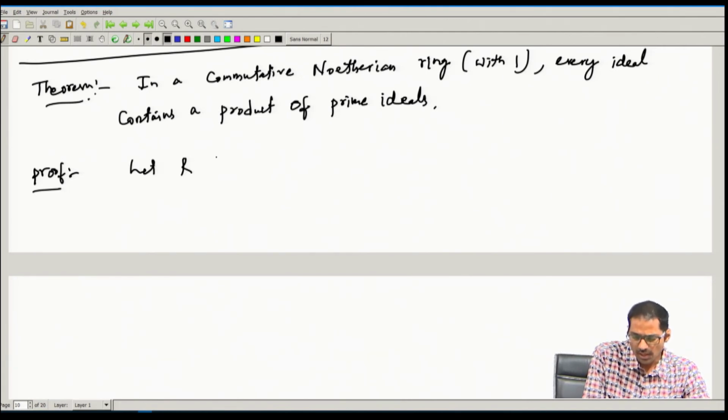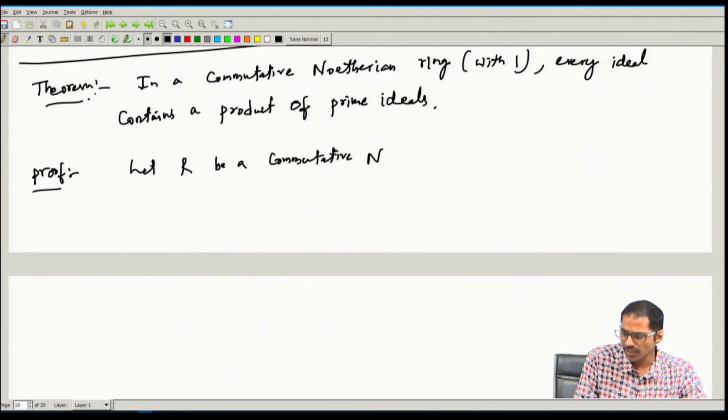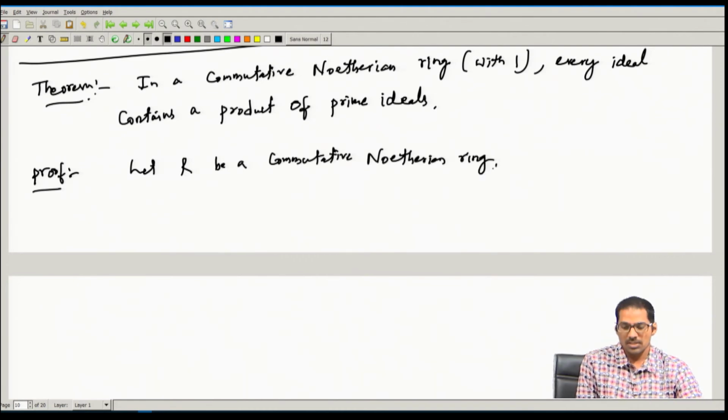Let R be a commutative Noetherian ring. Okay.